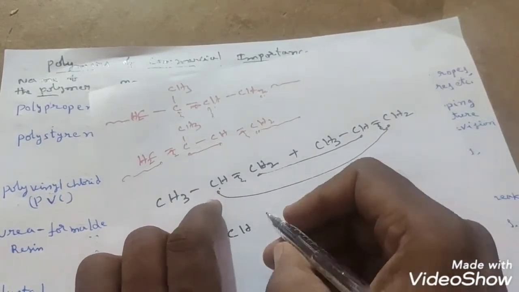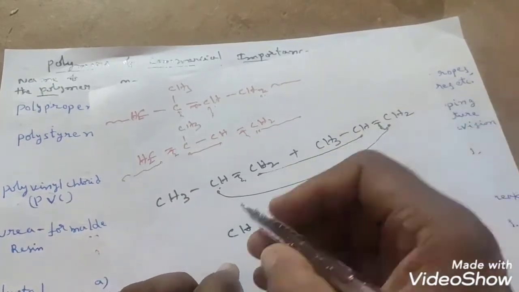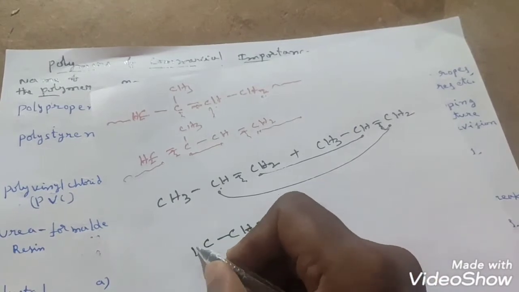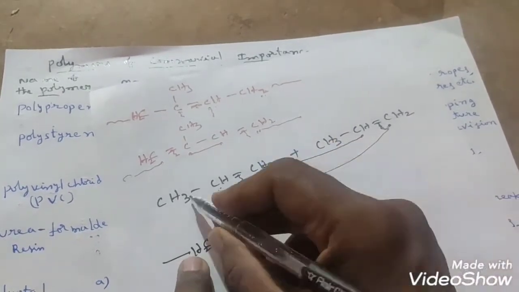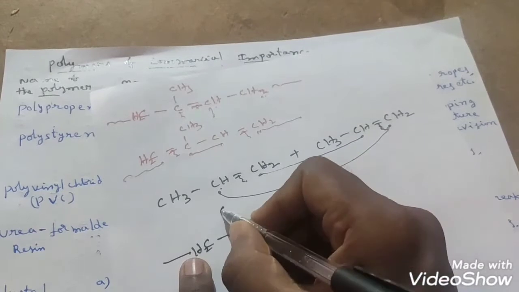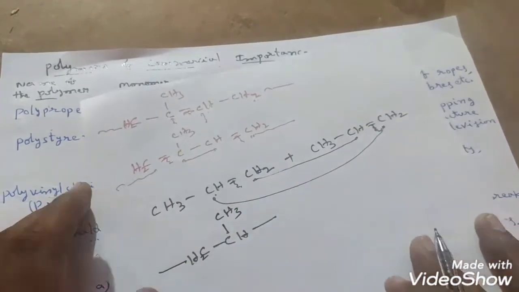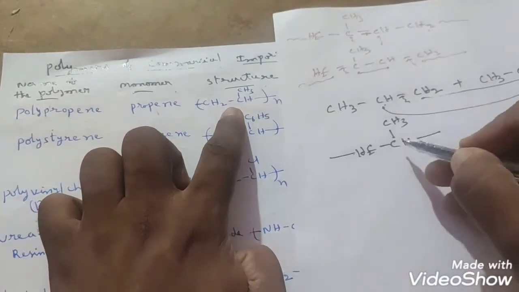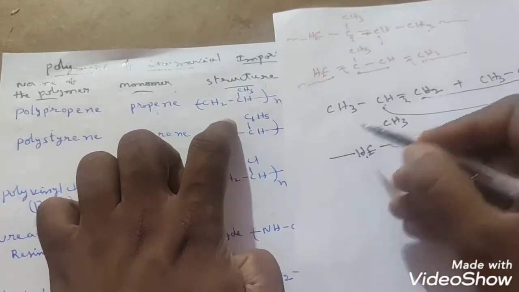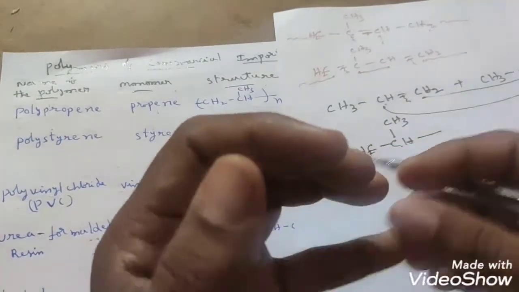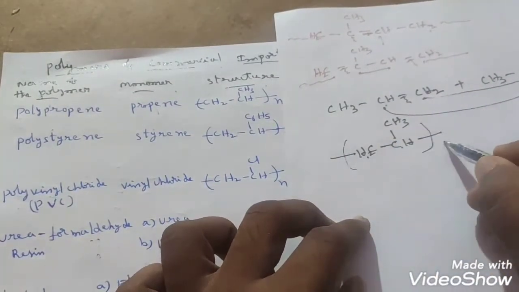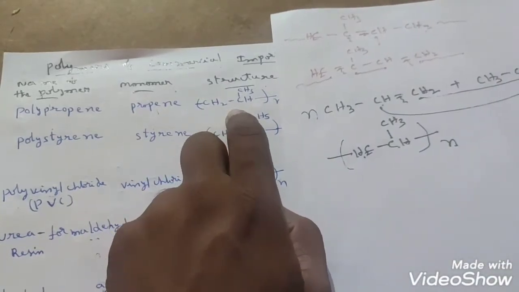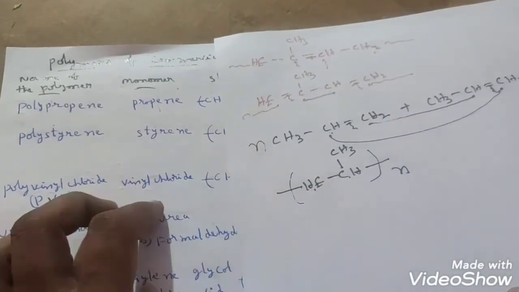That means here CH will join with the CH2 group, the CH continuation part, and on this side CH2 will join. But CH3 is not participating, so as it is you can write like this: CH3, CH, CH2, correct? This CH2 will join with other molecules. So you can put it as it is here n times, because we have taken n moles. This is the partial structure of polypropene, students.